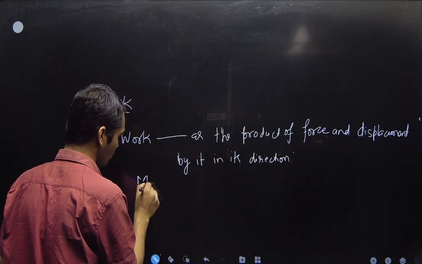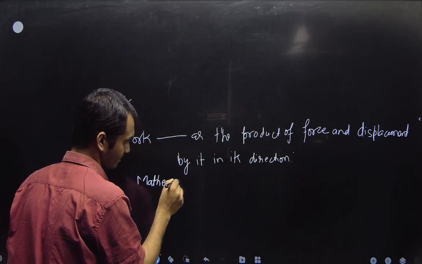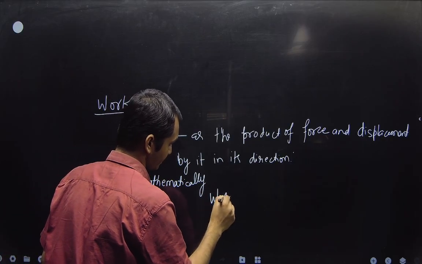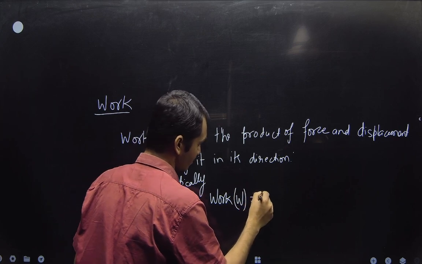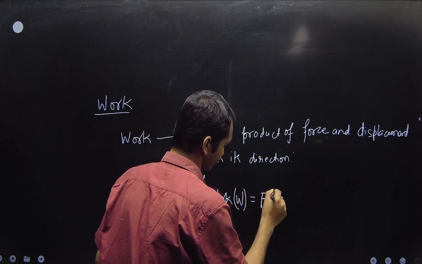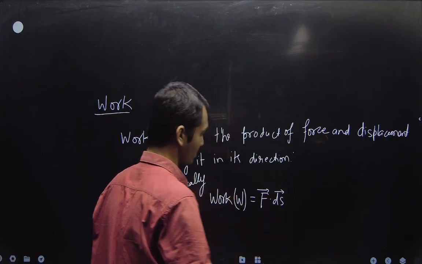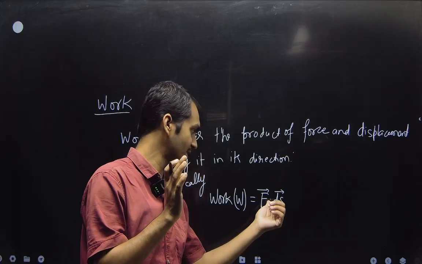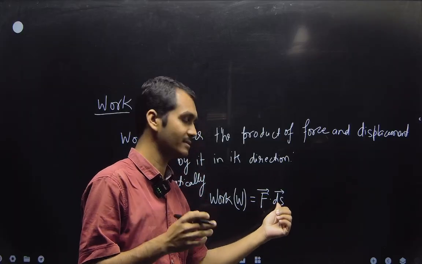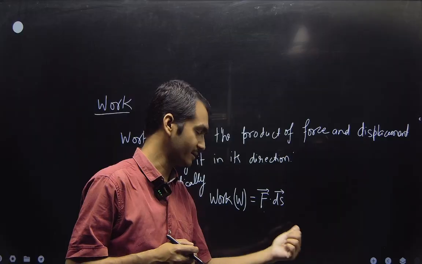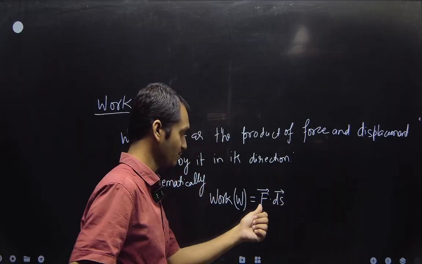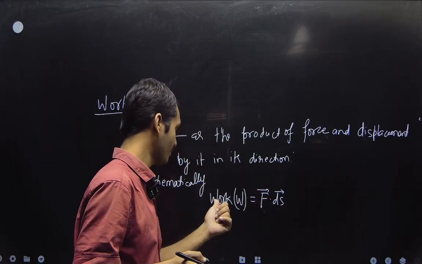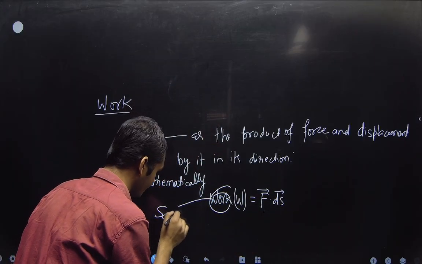Mathematically, we can write it: work W is equal to force into displacement. Generally, we take it as a scalar quantity. When you apply a force F on any object, it changes its position; in displacement form, that is ds. As we know, force is a vector quantity, displacement is a vector quantity, but work is a scalar quantity.